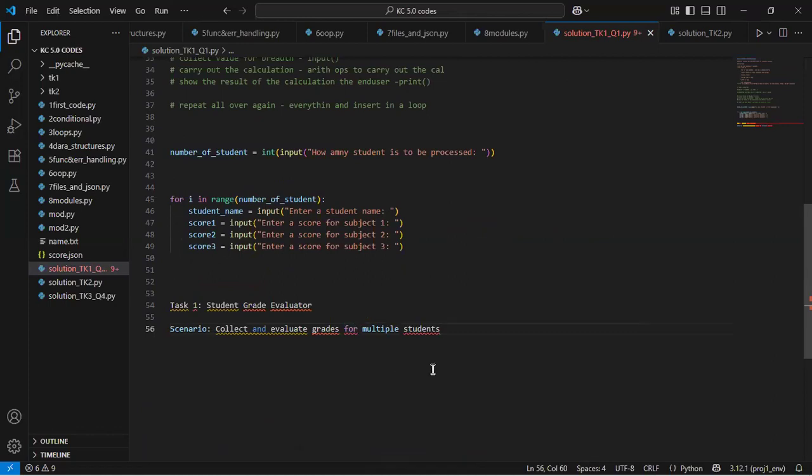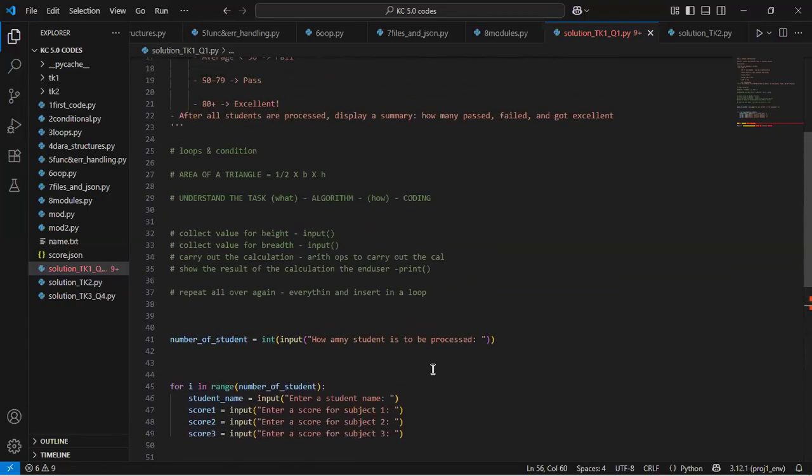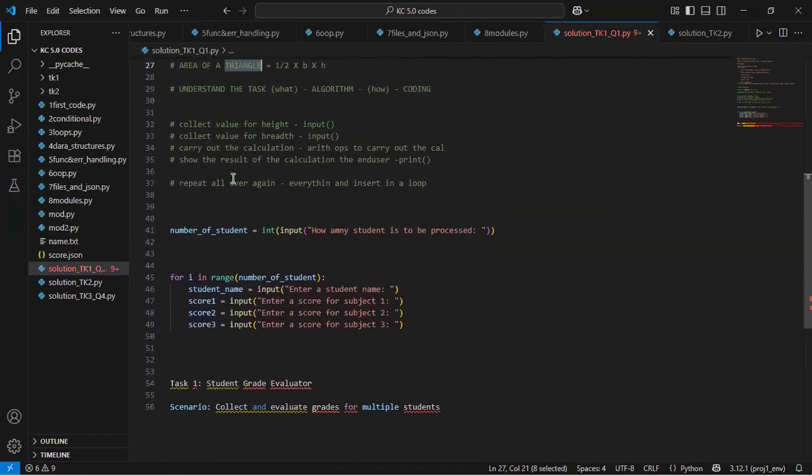Already, what is your head telling you? Once you read this task and the scenario, what is your mind telling you? How will you solve this task? What are the things required to solve it? Because if you understand the task, you understand what is required to solve it and how you will do it. Similar to, let's take our mind back here, if you understand that the area of a triangle is half base times height, it means I already know what is required to solve that task. Same thing happens here.